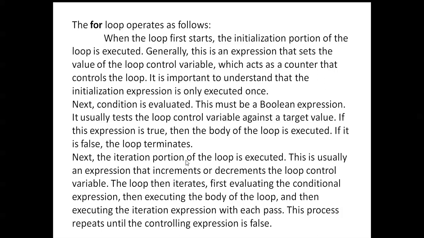Next, the iteration portion of the loop is executed. This is usually an expression that increments or decrements the loop control variable. The loop then iterates, first evaluating the conditional expression, then executing the body of the loop, and then executing the iteration expression with each pass. This process repeats until the controlling expression is false.